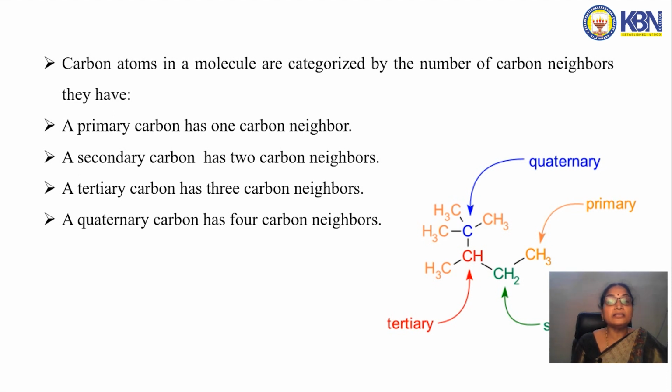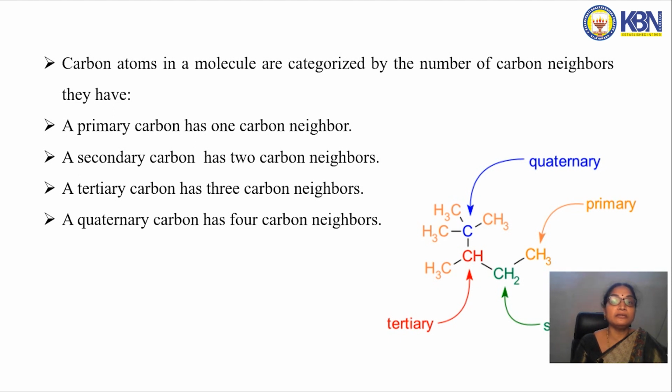See, in alkanes, there are 4 types of carbons present. One is primary carbon, which is attached to only one carbon. See, this is primary carbon and this is attached to only one carbon. If the carbon is attached to 2 more carbons, it is considered a secondary carbon. If the carbon is attached to 3 carbons, 1, 2, 3 carbons, then that carbon is considered a tertiary carbon. If the carbon is attached to 4 carbons, suppose I take this carbon, it is attached to 4 carbons, then that carbon is considered a quaternary carbon.